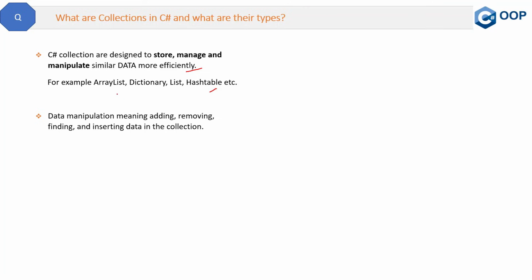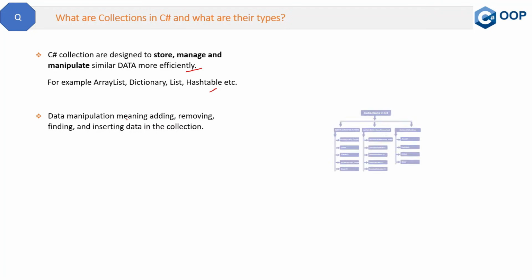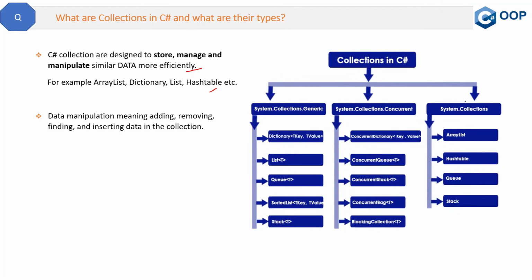So if you have a list, for example an ArrayList, then you might want to do some operations in it. You might want to add items, remove items. So this will be enabled by collections only. Now let's see what are the types of collections we have in .NET. Here in this diagram, we can see we have three types of collections in .NET. First one is normal collection. These normal collections are available under the System.Collections namespace.